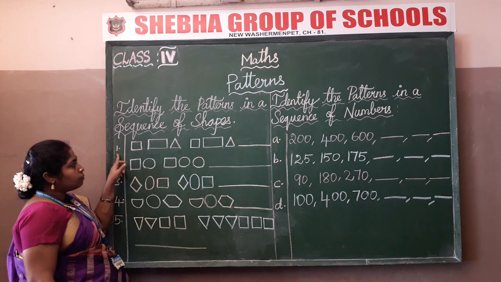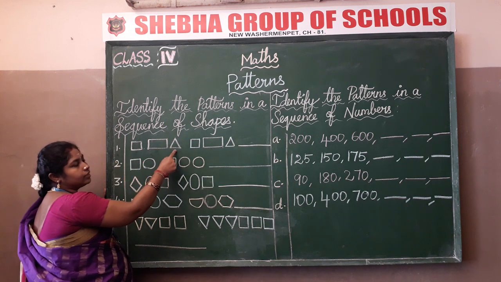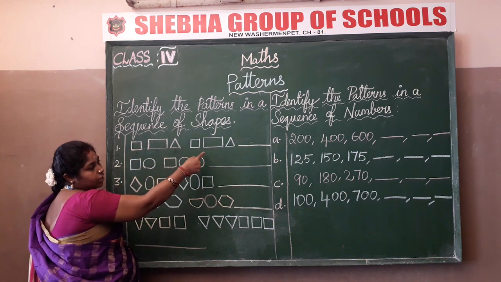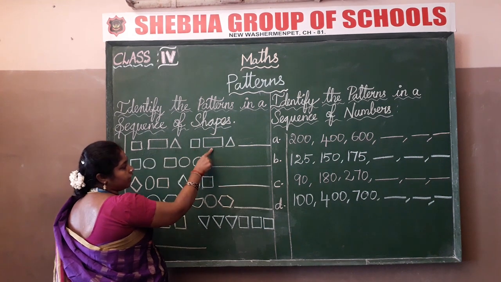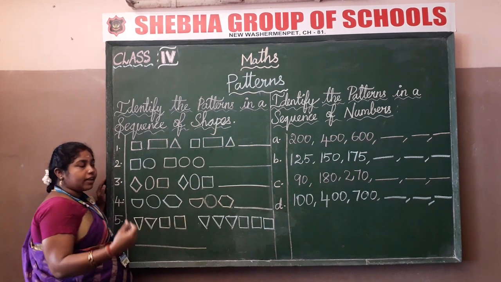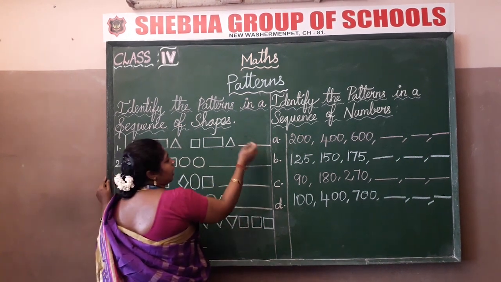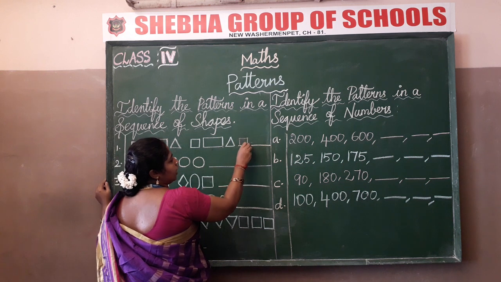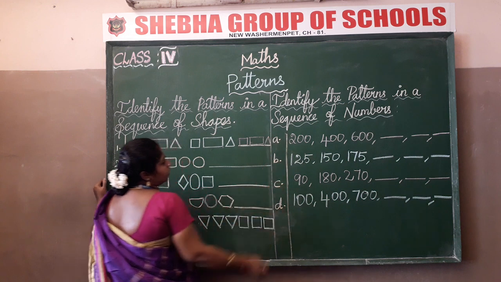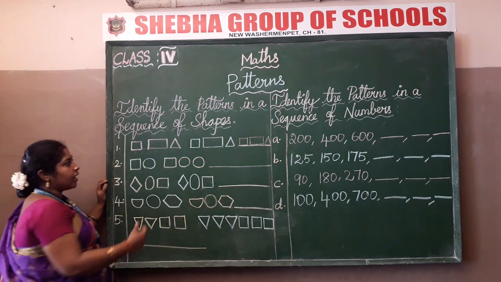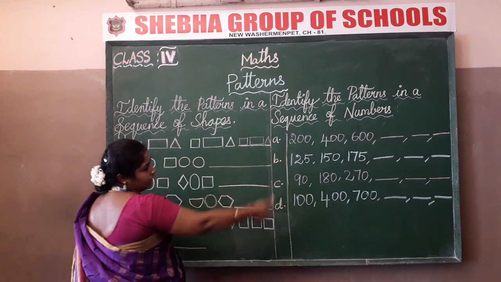Observe the first one: square, rectangle, triangle. Again the shapes are repeated: square, rectangle, triangle. And guess now what will be the answer, children? Yes, you are right. It is square, rectangle and triangle. So you can observe that the set of shapes is repeated over and over again.